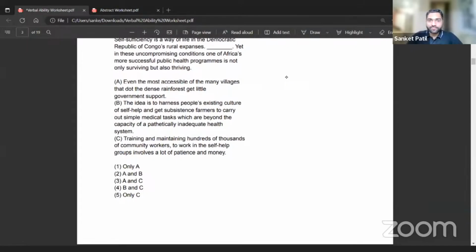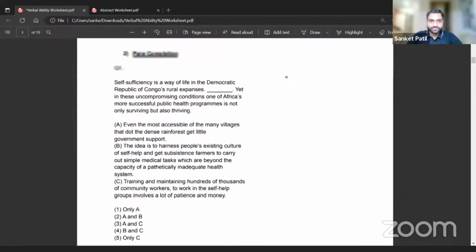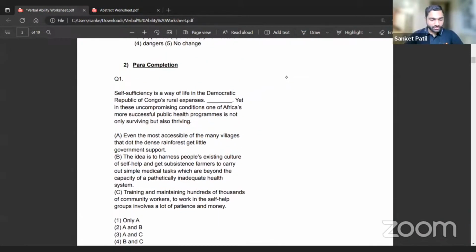Let's just move to para completion. There would be, again, a context given to you, basically a paragraph, and there would be a line missing somewhere. It might be in the start only, it might be in the middle, it might be in the end. So if it's missing in the start, you have to read the rest of the paragraph and try to make sense, try to reverse connect it.